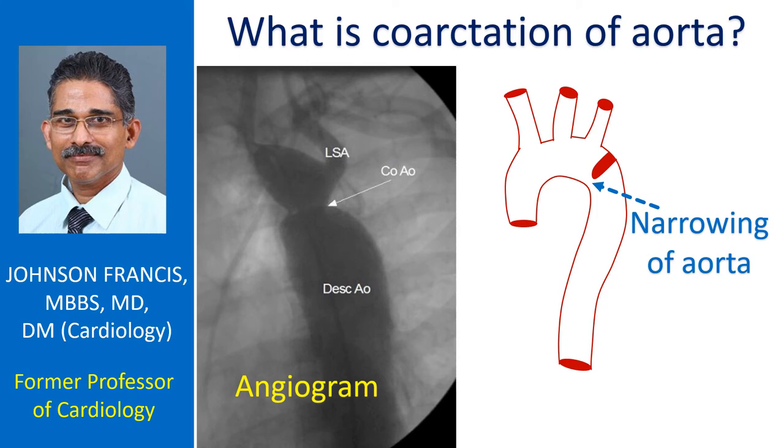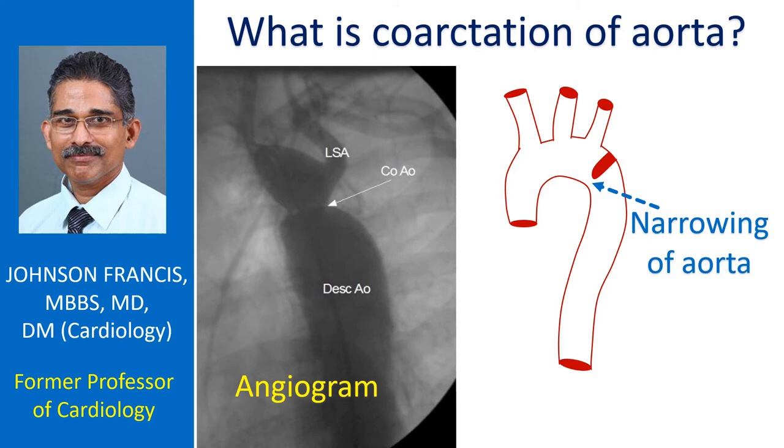Coarctation of aorta is a birth defect of the aorta, the largest blood vessel supplying oxygenated blood to the whole body. It is a narrowing which typically occurs at the end of the arch of aorta after the origin of the blood vessel to the left arm. Occasionally, it can occur before the origin of the blood vessel to the left arm as well.